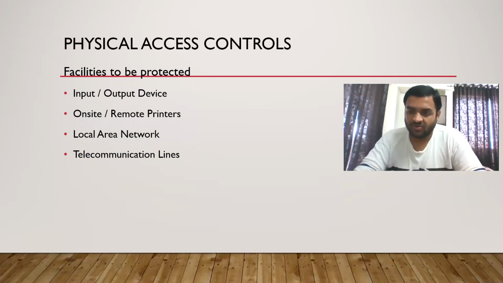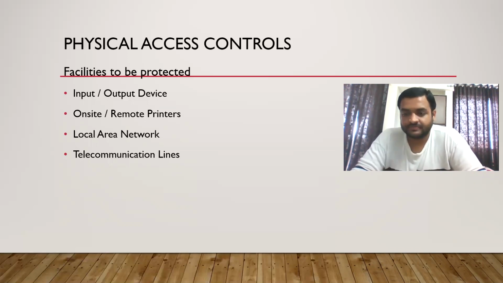Now we know what this perpetrator can do. What we will do is prepare a list of the facilities, how expensive they are, how prioritized they must be, and so on. We will prepare this list of facilities and protect it. These are the points the perpetrator can use to attack the organization. Perpetrator means the employees, so we are talking about employees only. They don't have any special knowledge, so within the organization they will try to rebel.